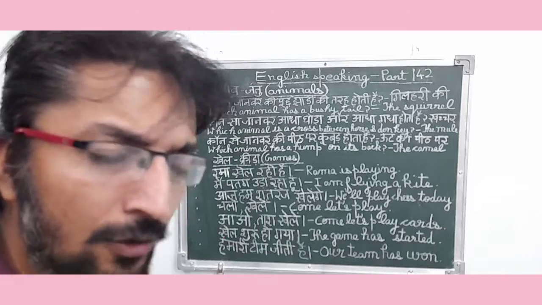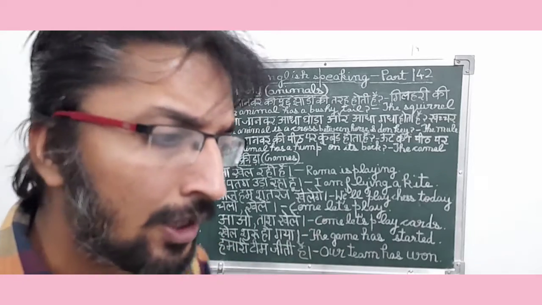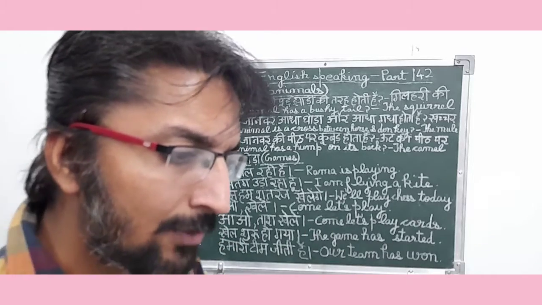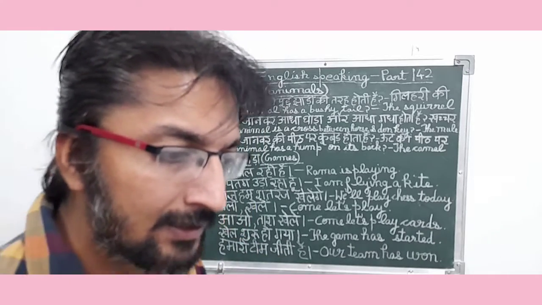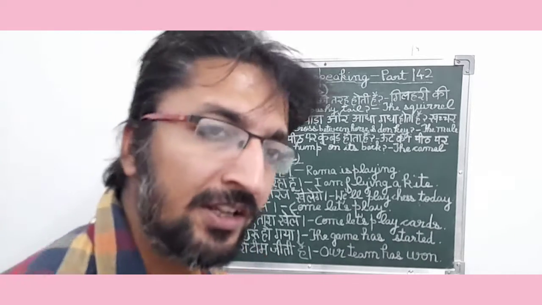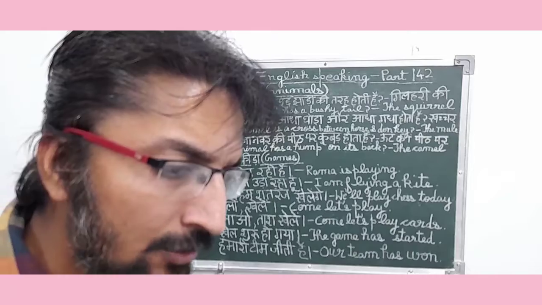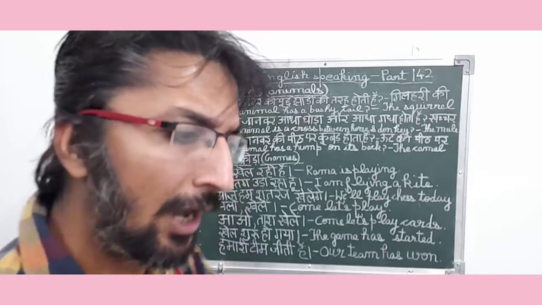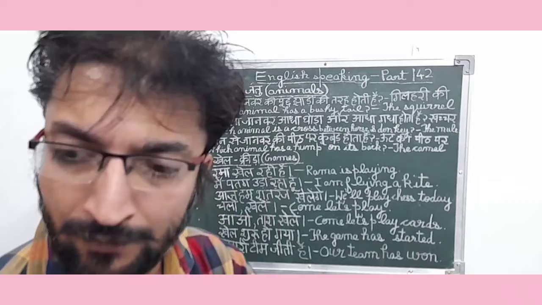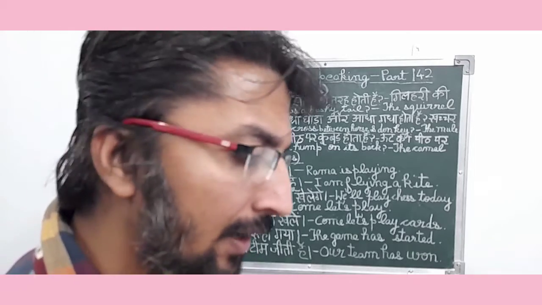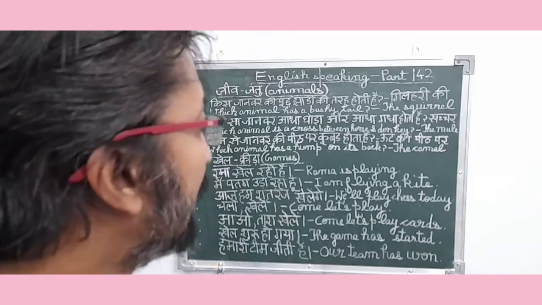I had already told you in previous classes also, basically we are going to discuss the qualities and properties of animals, because every animal has its own distinct properties or qualities. Some animals we normally use as pets at our homes, and we do see them in our streets, on our roads, in wildlife sanctuaries, in parks, everywhere around us. So friends, let's see them with examples.